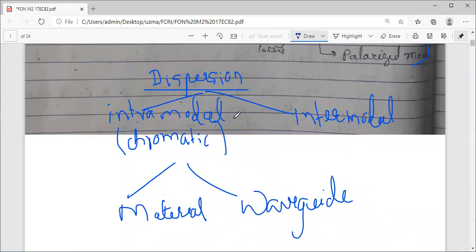Okay, modes are nothing but what? The field configurations. The field as it propagates within the optical fiber, they are the modes. So intra and inter, two different dispersions we come across.